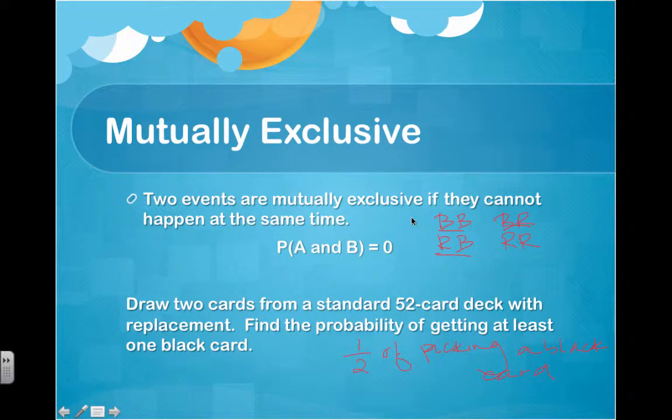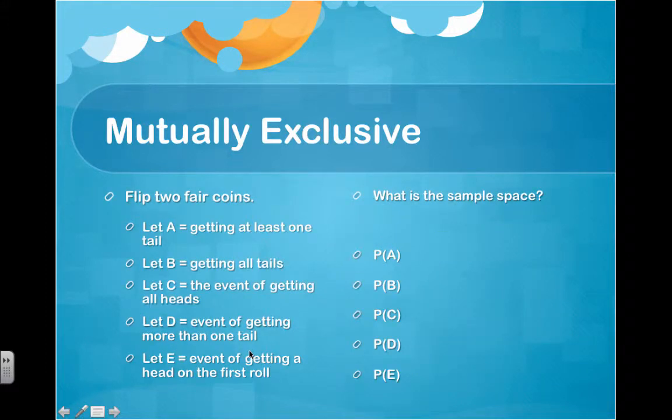And in those possibilities, all of them are equally likely because the probability of getting a black card and the probability of getting a red card are the same. Now, if I consider to find the probability of getting at least one club, that would be a different animal. So in this case, because being black and red are mutually exclusive, the probability is going to be 3 out of 4. So let's try this one. We're going to flip 2 fair coins.